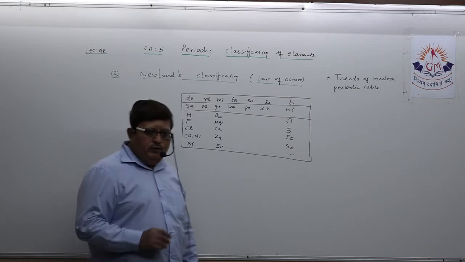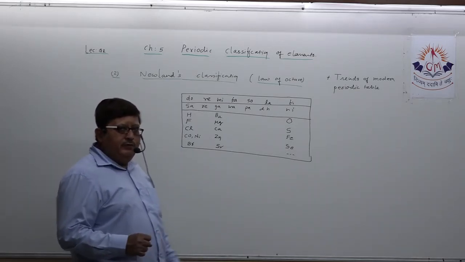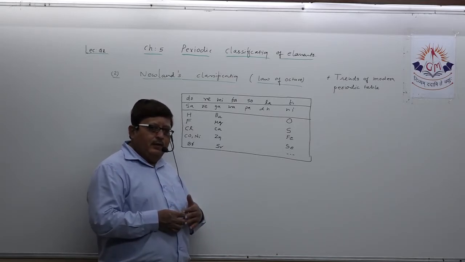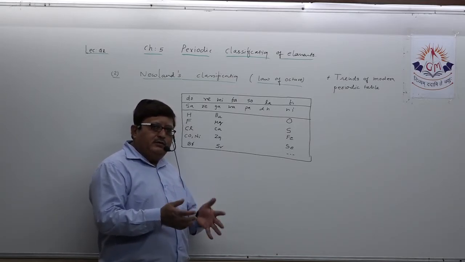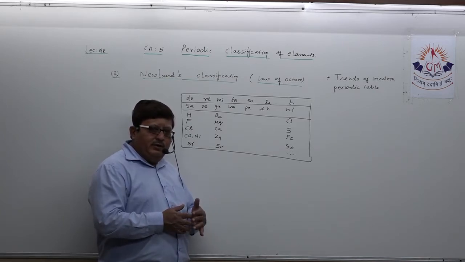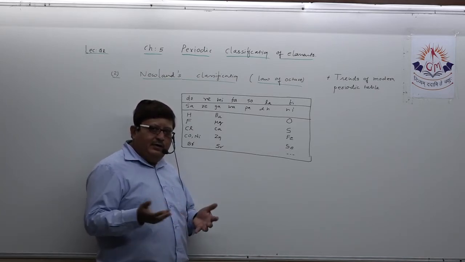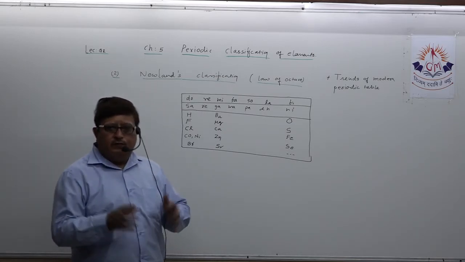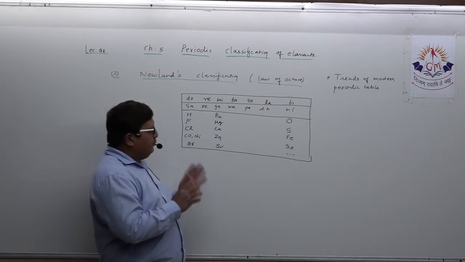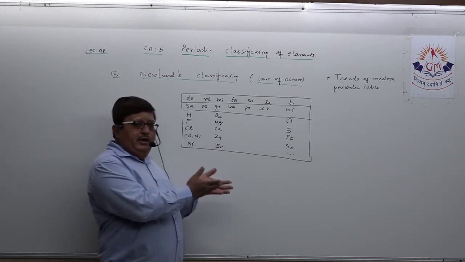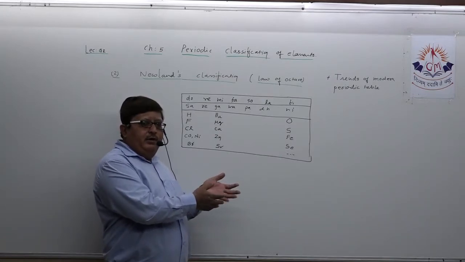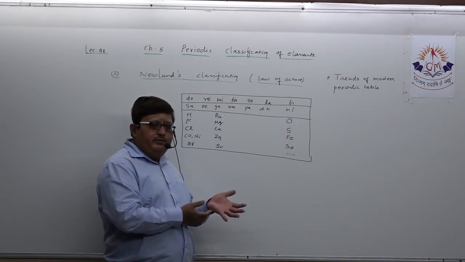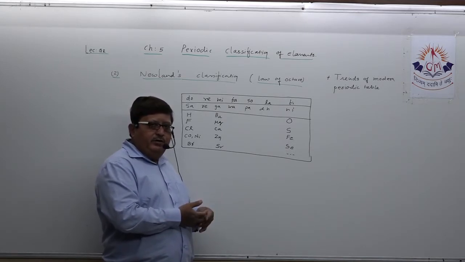Suppose now you want to start the classification of Newland. What has Newland done? He also accepted atomic mass as the main base and chemical property as the main base for the classification of elements. The elements known in his time were around 56, so he had to accommodate all 56 elements in his periodic table.